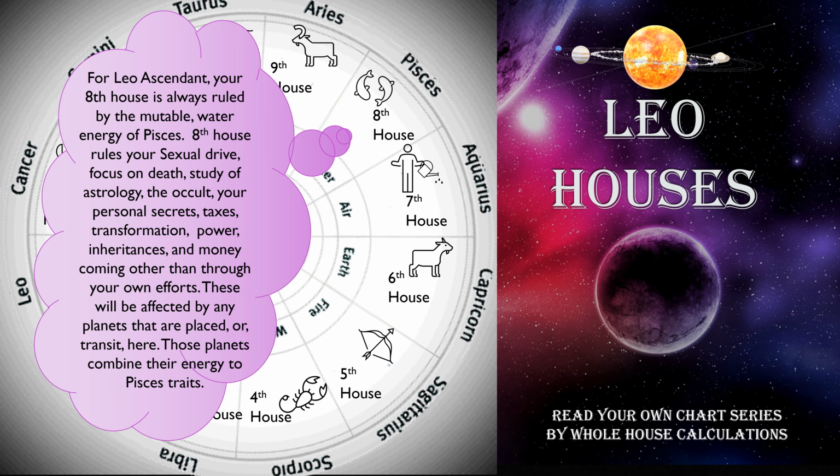For Leo ascendant, your eighth house is always ruled by the mutable water energy of Pisces. Eighth house rules your sexual drive, focus on death, study of astrology, the occult, your personal secrets, taxes, transformation, power, inheritances, and money coming other than through your own efforts. These will be affected by any planets that are placed or transit here. Those planets combine their energy to Pisces traits.